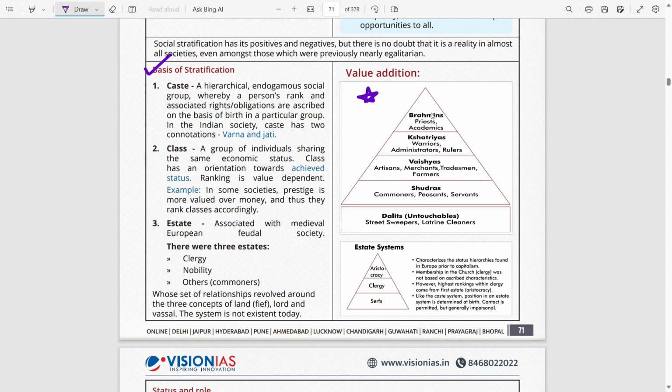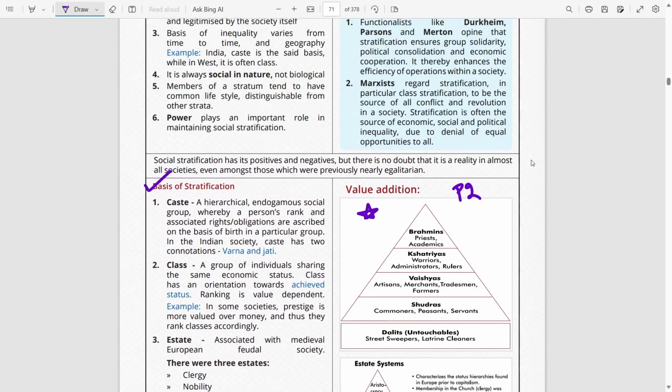Now, this diagram, if you see, this is that of the Indian social structure of Brahmin, Kshatriya, Vaishya, and Shudras. As you would know, this can also be used in paper two, and also link this concept of social stratification with, say, social hierarchy, as we can see in the Indian caste system in paper 2. So do not hesitate to interlink even the concepts between paper 1 and paper 2.